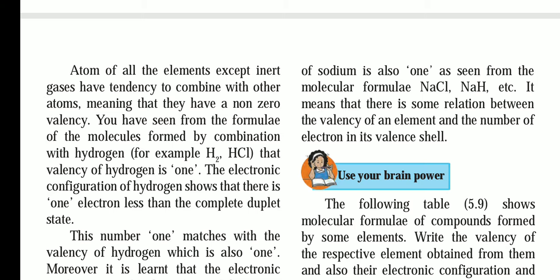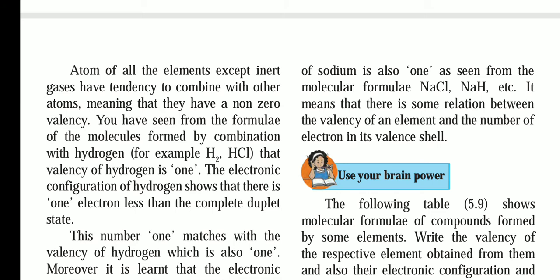The one electron remaining in the outermost shell will combine with an element which requires one electron to complete its shell. Sodium, Na, requires only one electron to complete its shell, so it will combine with those elements which have only one electron remaining in the last shell. So sodium, chlorine and hydrogen, which have only one electron remaining in the outermost shell, will combine with each other.